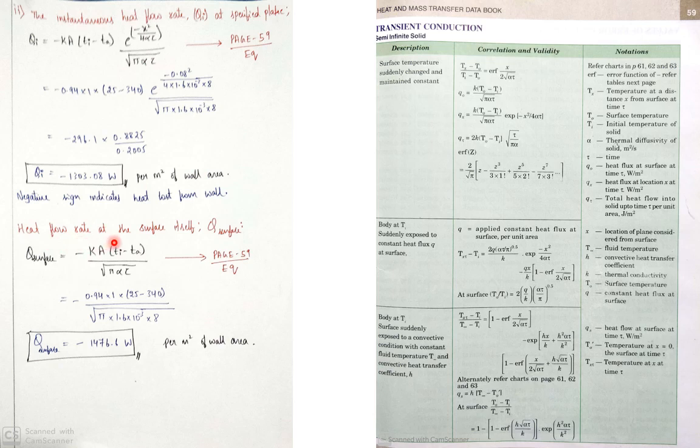Now, next one, heat flow rate at the surface itself. He is asking at the surface. So Q surface is also available in the data handbook, that is the page number 59 equation. So K you know, TA, A you know, that is per meter square, 1, Ti minus Ta, alpha and tau are known. If you substitute these values, you will be getting Q equal to minus 1476.6 watts per meter square of wall area. So this is the data handbook, I will be getting formulas from here. These are the values.